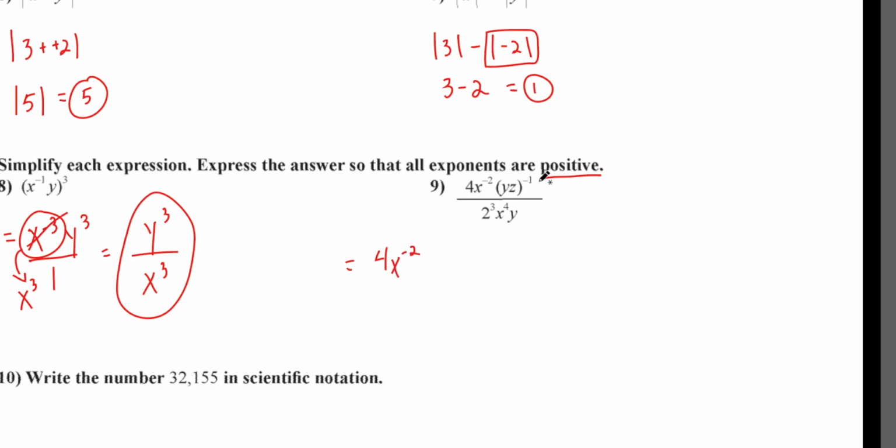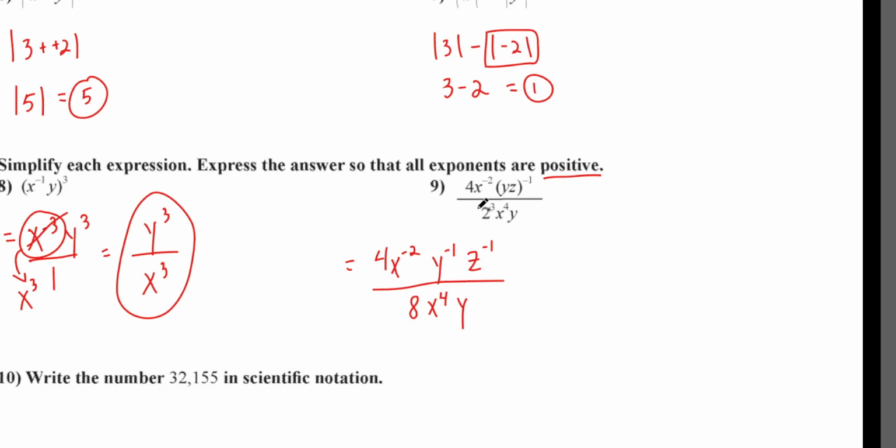Then I'm going to take everything in here to the negative first power. So I've got y to the negative first power, and I have what? Z to the negative first power. See how I took everything in here to the negative first? Over, what about the bottom? I can simplify one little thing. What's 2 cubed? 2 times 2 times 2. It's 8, all right? So there's an 8. And then I can't really do anything with that, so I just write x to the fourth y.